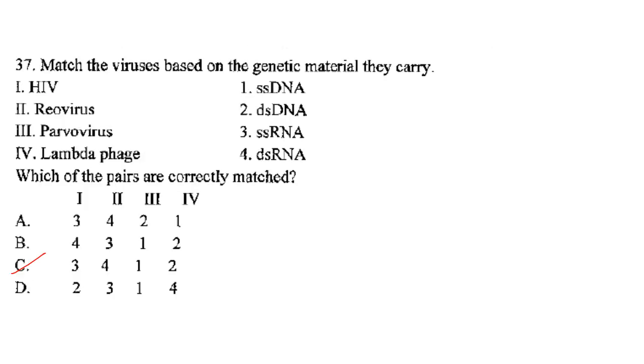Then next one. Match the viruses based on the genetic material they carry. HIV, it carries single-stranded RNA. Then reovirus, it carries double-stranded RNA. Then lambda phage, it carries double-stranded DNA, and parvovirus, it carries single-stranded DNA. So the answer is option C, that is 3, 4, 1 and 2.